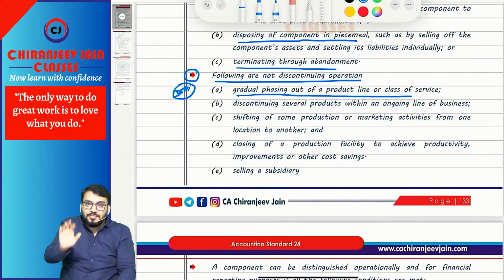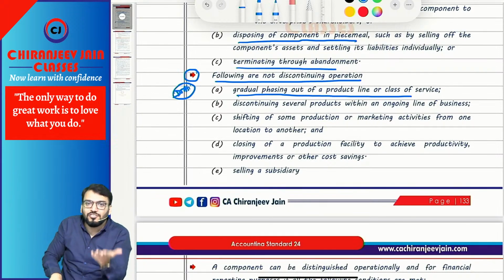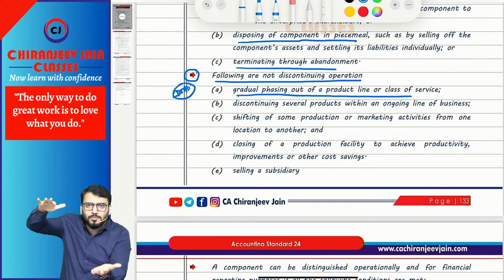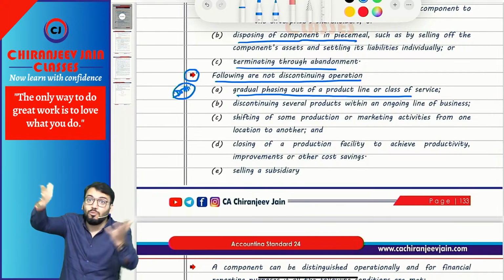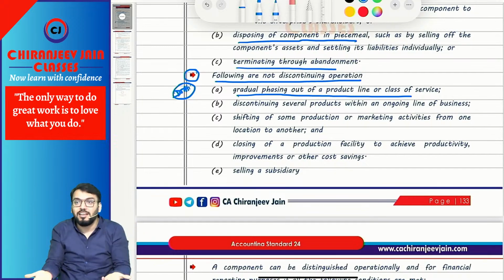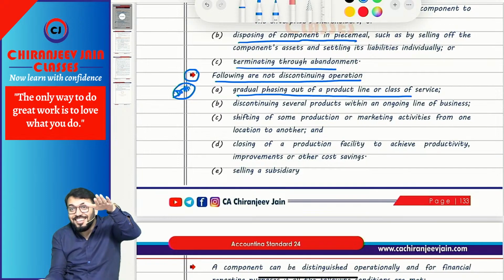Understood? Correct? For example, I will take my own example. Initially I used to teach more Foundation classes. Then I understood I am a teacher of CA Final, Foundation, Inter. So I need to stop teaching Foundation. But I can't do it immediately, because I need to increase my Final classes. But no one in the market knows me for Final classes because I have not started with Final. So slowly I reverse it. Slowly I will decrease my what?